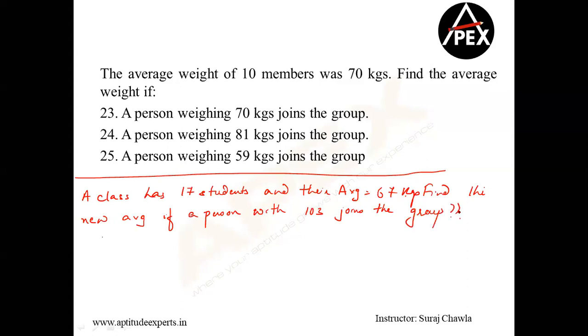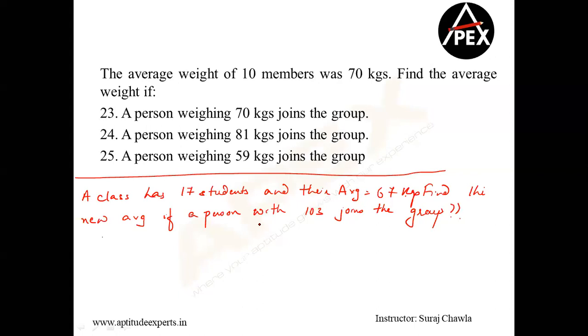Yeah, can I have the answer of this, please? I repeat, we have 17 students in the class and the average is 67. Clear? I want you to find the new average if a student of 103 joins the group. I already have 4 correct answers within 5 seconds. Yeah, so we'll prove why is the basic method.